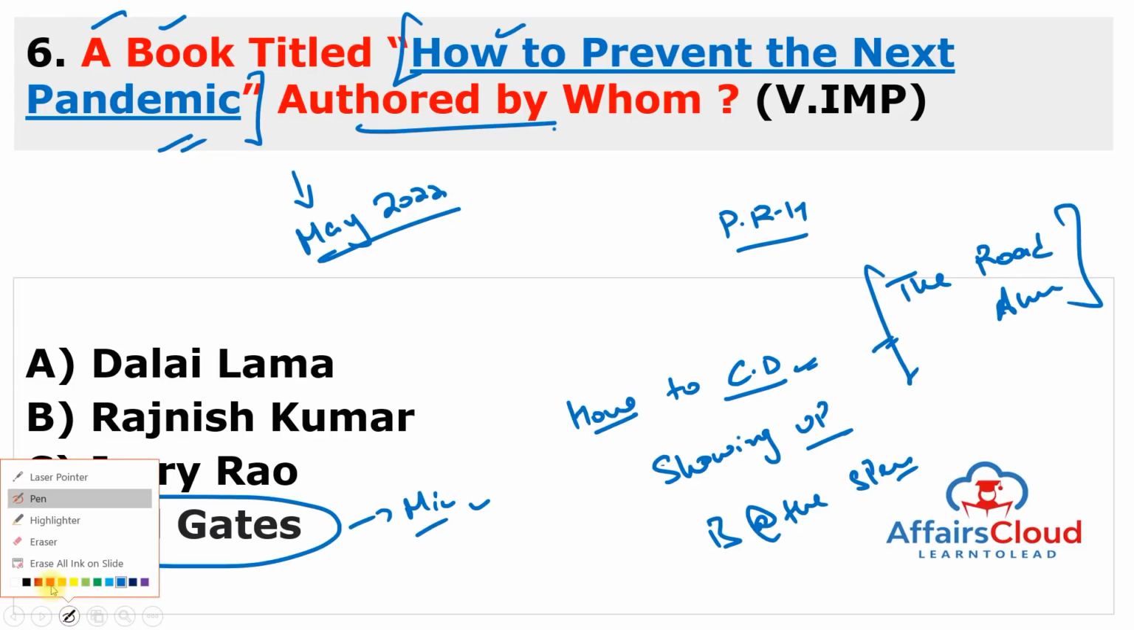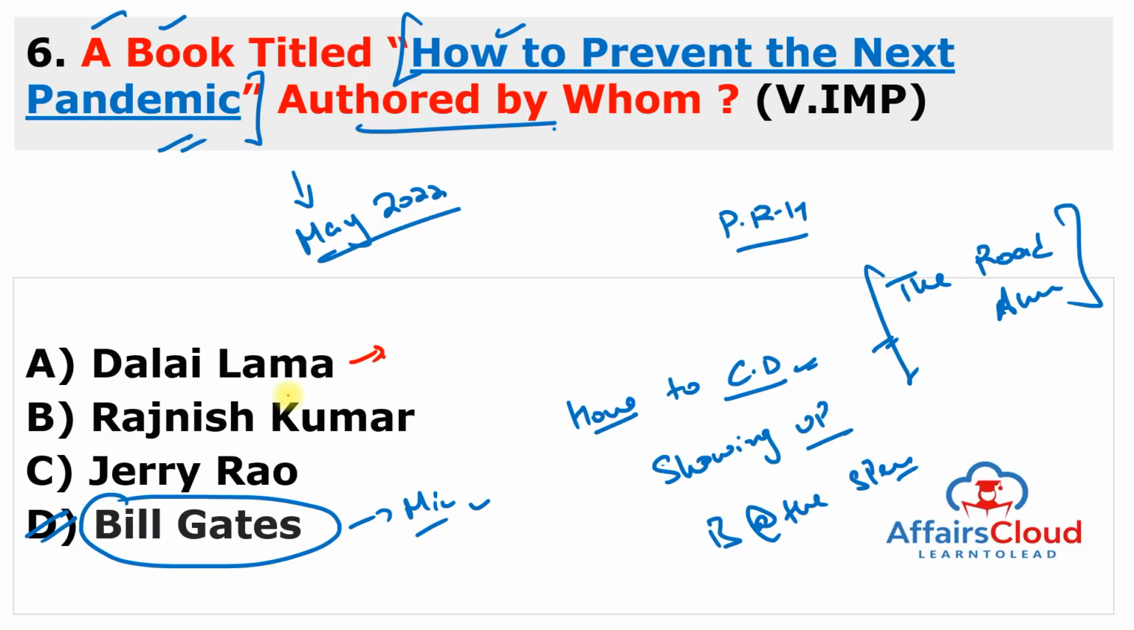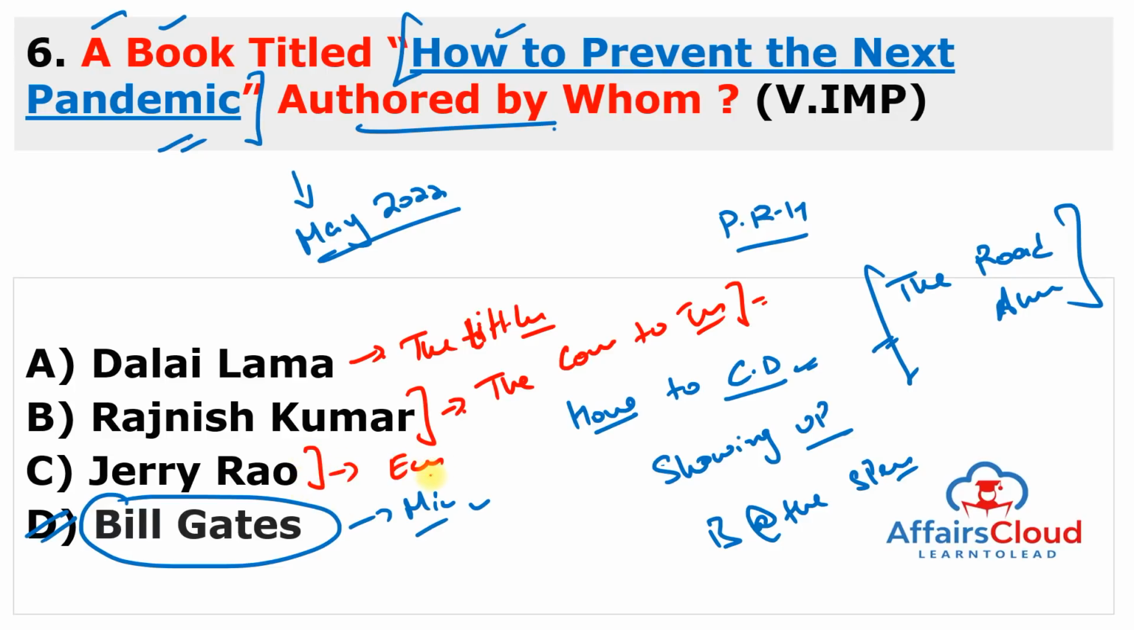But you can also remember the other authors. The Dalai Lama, a very famous spiritual leader, wrote The Little Book of Encouragement. Next is Rajneesh Kumar, a very famous banker and the former chairman of SBI. He wrote The Custodian of Trust. This book is again very important. Next is Jerry Rao. He wrote Economist Gandhi: The Roots and the Relevance of the Political Economy of the Mahatma.